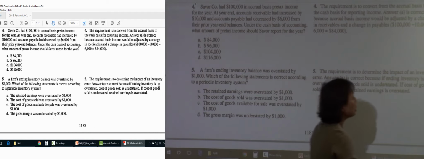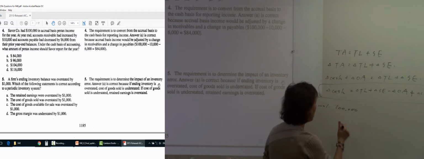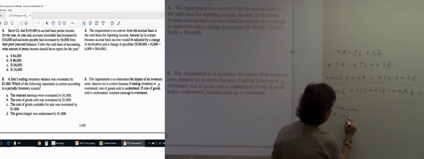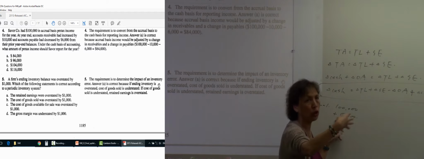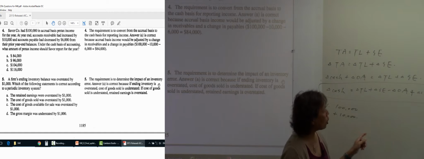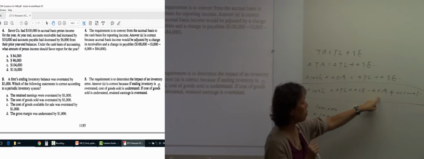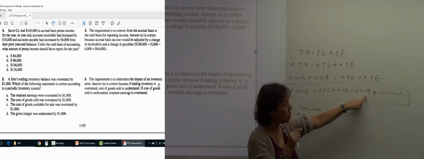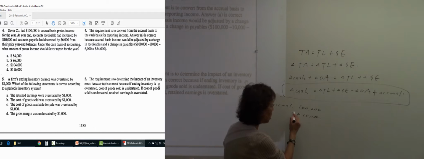Accounts receivable is an asset, right? It increased by 10,000, so I put positive 10,000 here, because the question says it's increased. Then we go back to the equation to see the sign. The sign for asset is negative, so I have to put a negative here.